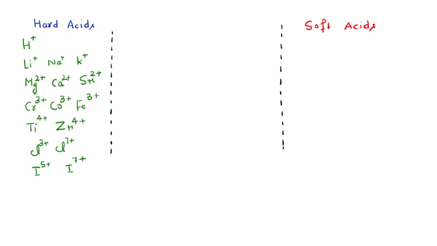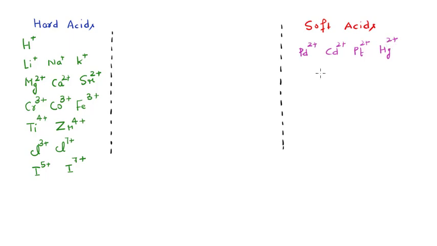After that, as far as the soft acids are concerned, let me write here, the soft acids include the heavier metal ions such as palladium 2 positive, cadmium 2 positive, platinum 2 positive, mercury 2 positive, like this, okay.